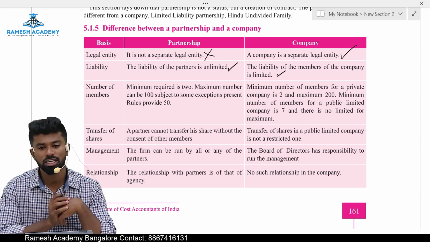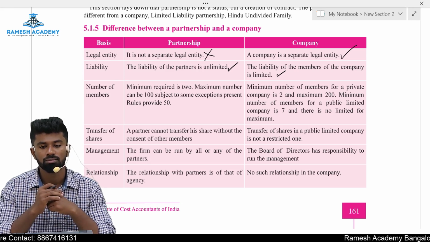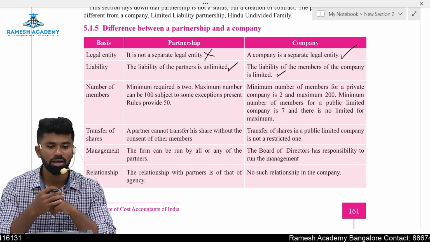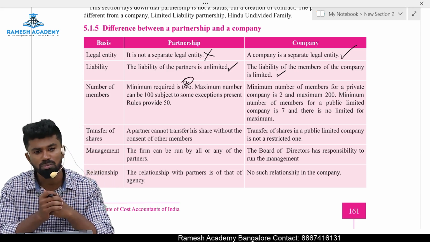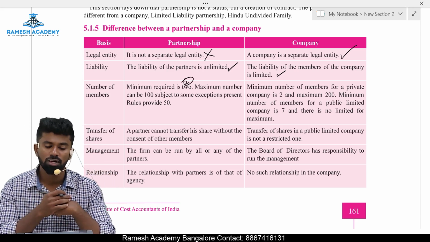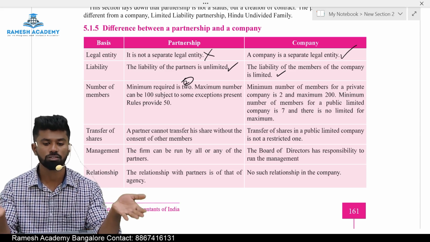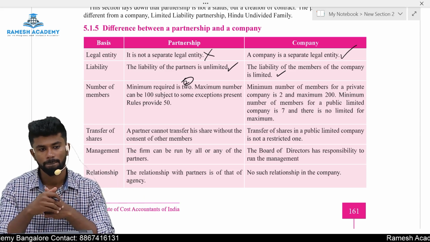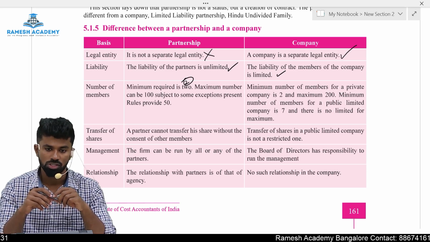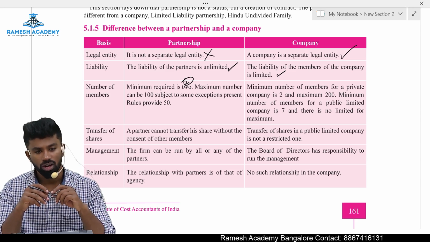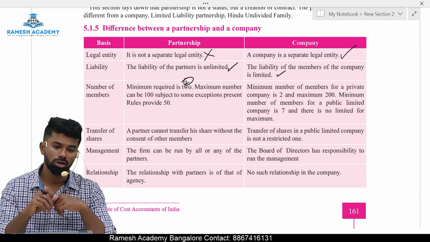Number of members in case of company: minimum private company 2, maximum 200, public company 7, maximum unlimited. But in case of partnership firm, what is the number of partners? Minimum 2, maximum 50. If it goes beyond 50, it is considered as what association? If a partnership firm or an association has more than 50, it is called an illegal association. As per which act? Companies Act 2013, section number 464.